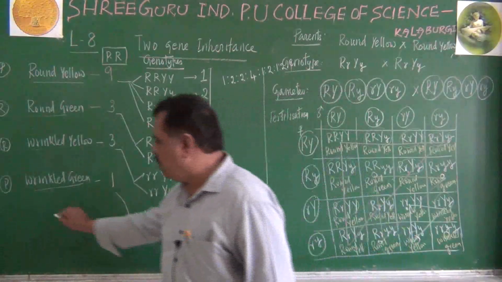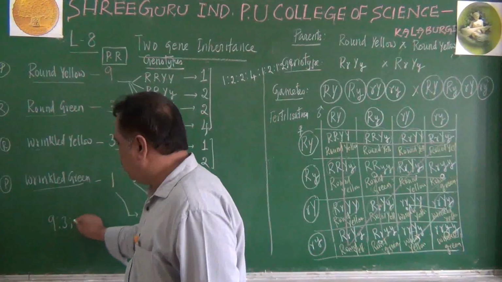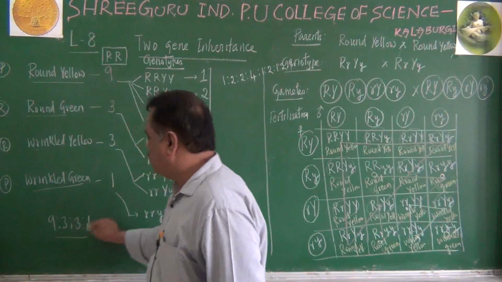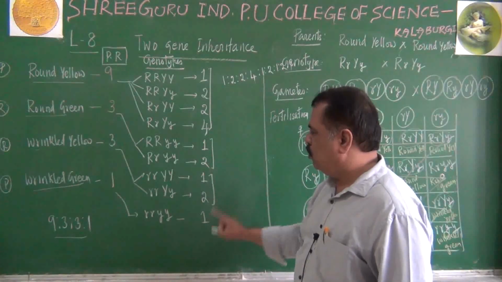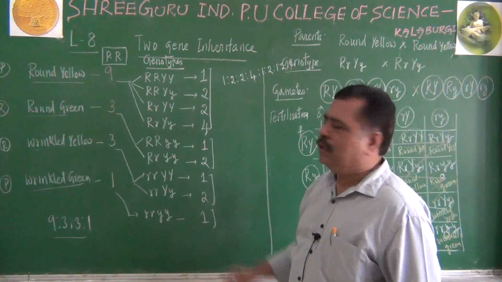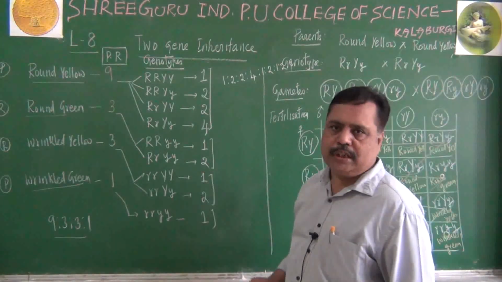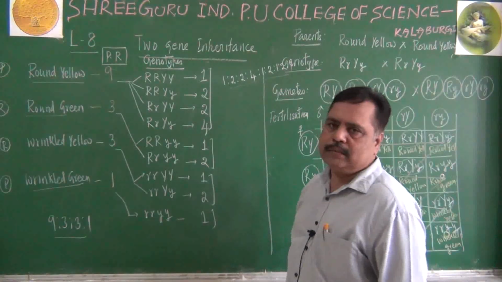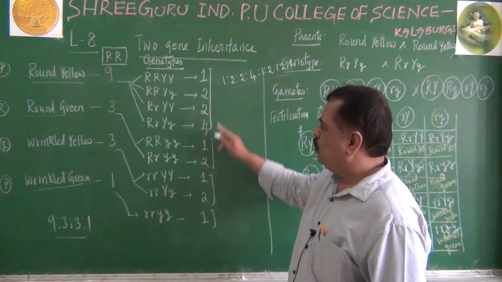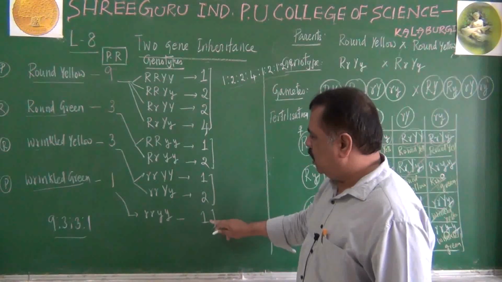What is the phenotypic ratio? 9:3:3:1. What is the genotypic ratio? 1, 2, 2, 4, 1, 2, 1, 2, 1. Remember this point. An important 1 mark question. There may be confusion, but remember this. You can write it in this way: 1, 2, 2, 4, 1, 2, 1, 2, and 1.